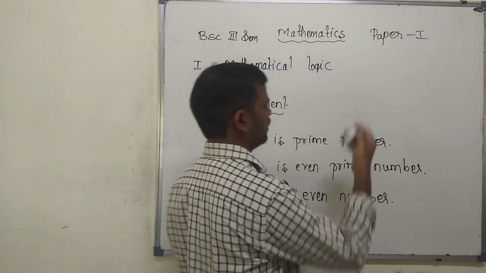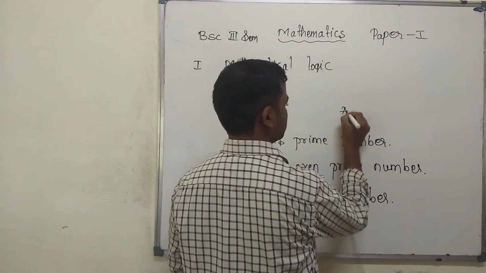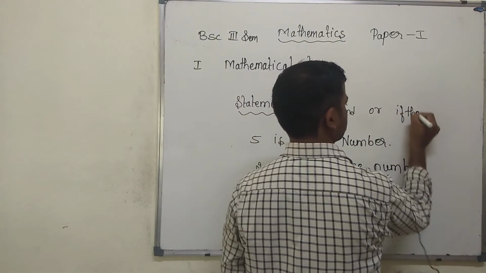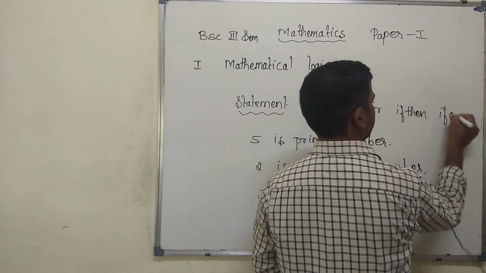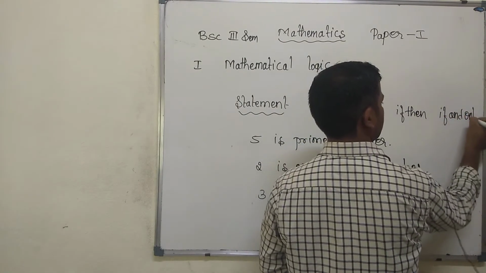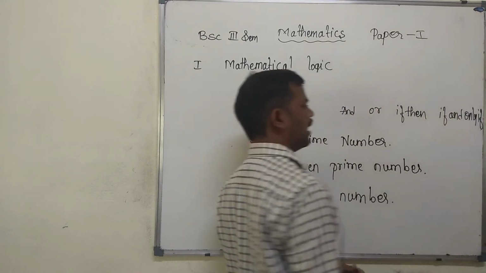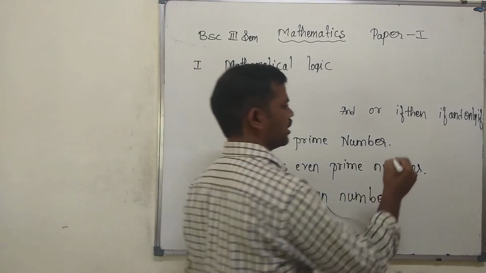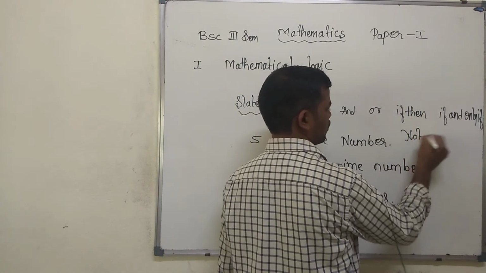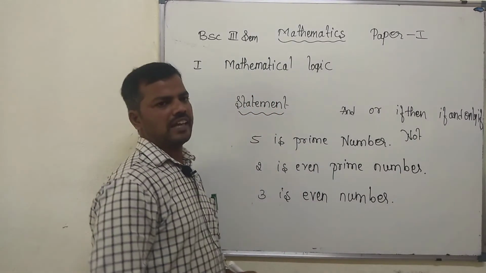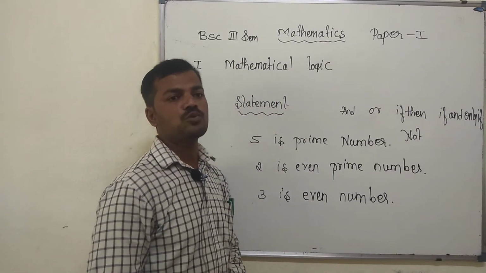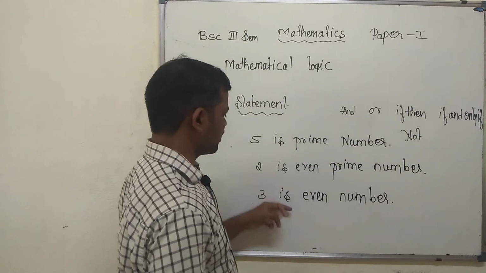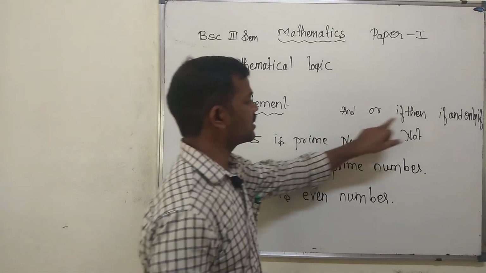Which connectives? First: and, or, if then, if and only if, and also not. These are the connecting words which we call connectives. So we can connect two statements by these connectives.